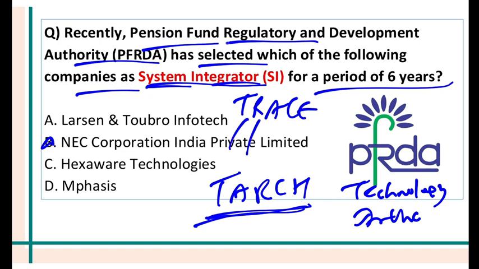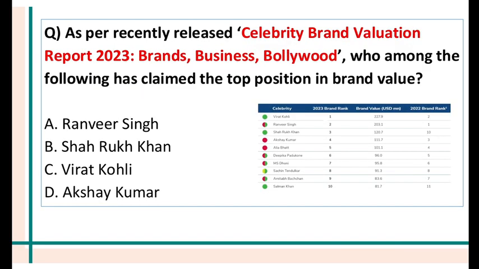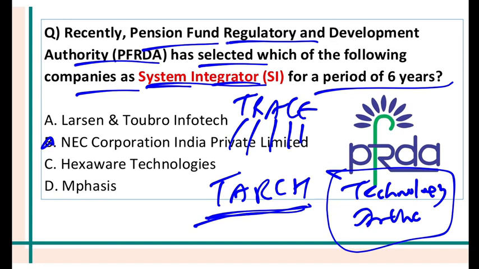Tracking, Reporting, Analytics, and Compliance e-platform, or TRACE. I repeat, Tracking, Reporting, Analytics, and Compliance e-platform. It is a part of the technology architecture of PFRDA. So PFRDA TRACE is an important project. It is a comprehensive tool to submit regulatory and supervisory compliance reports.